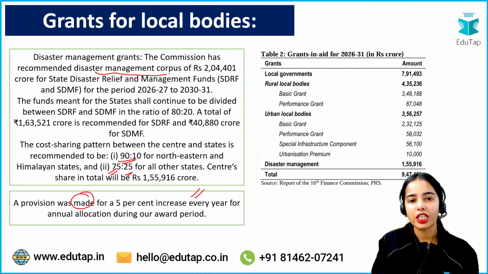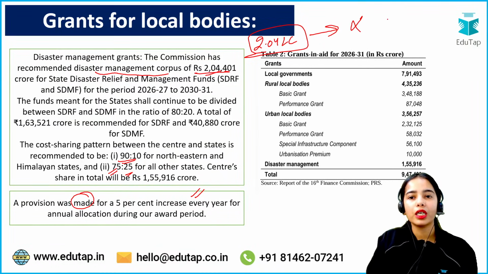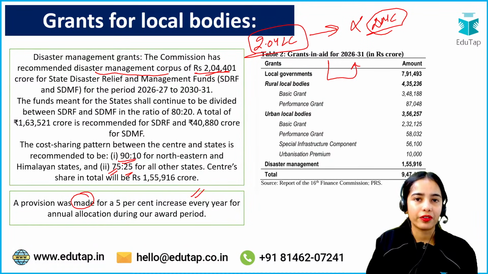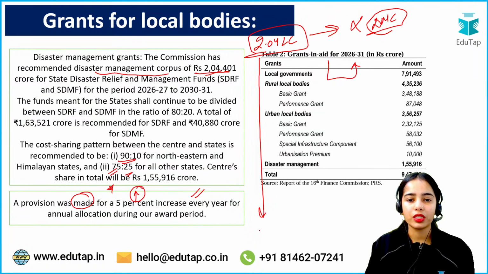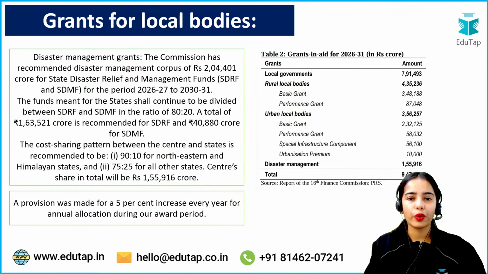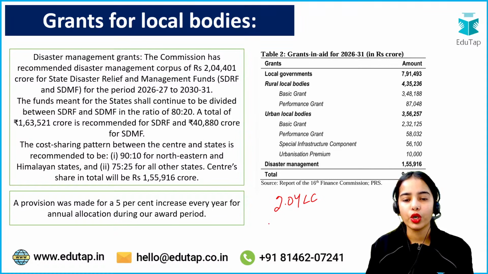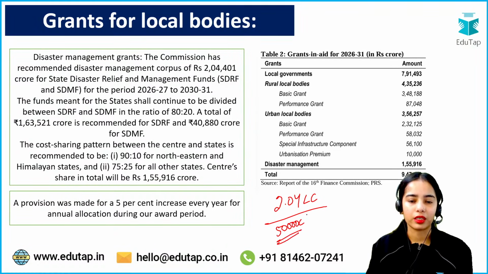See, this disaster management corpus of 2.04 lakh crore will not be provided in 1 year. It will be provided over 5 years, right? So it is said that every year there should be a 5% increase. Let's say that out of the 2.04 lakh crore, only 25,000 crores are provided in the first year.